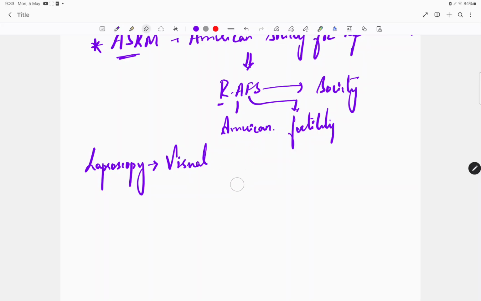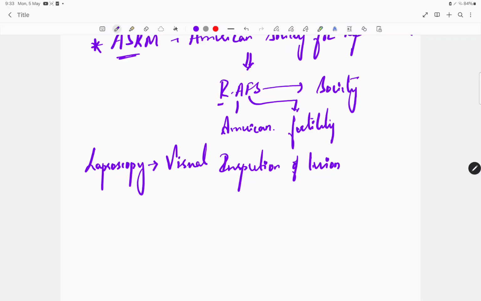For example, we introduce a trocar as well as the scope, and after seeing the lesions present on the uterus, the broad ligament or the peritoneum, based on the direct visualization of the lesions, they classify this endometriosis.